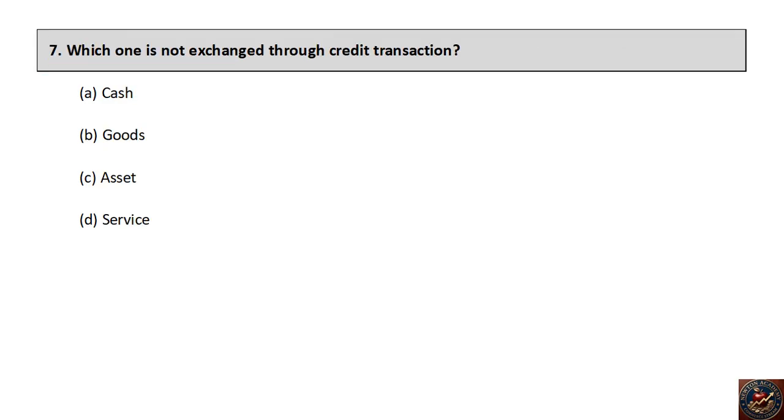Which one is not exchanged through credit transaction? Cash, goods, asset, service. The right answer is cash.